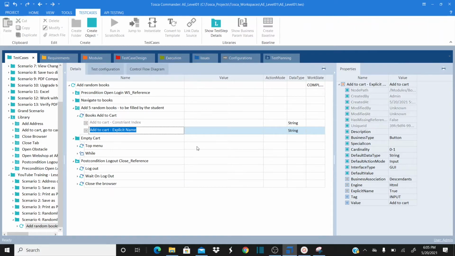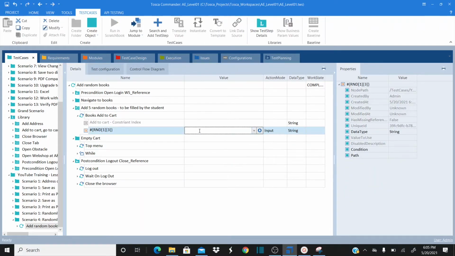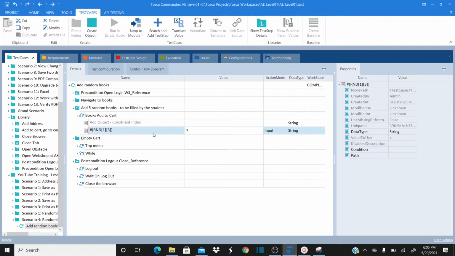That means I can use the index name directly here. So I can use random index 1 to 3, and pass X here. That means I'm instructing Tasker to identify a control by using a random explicit name.